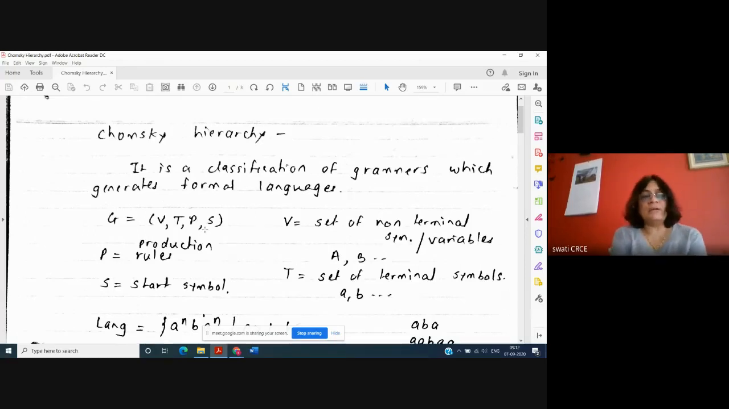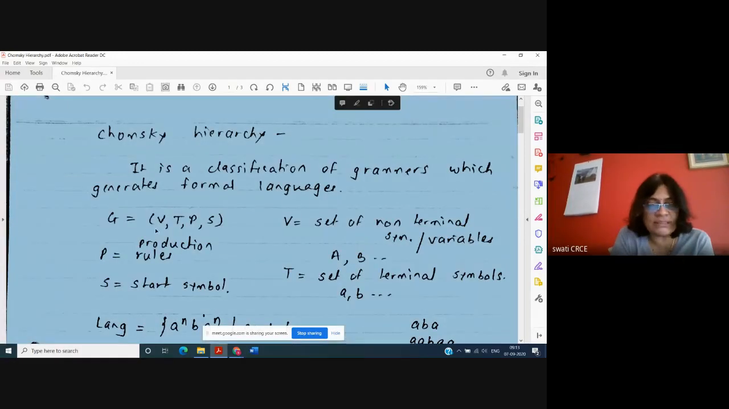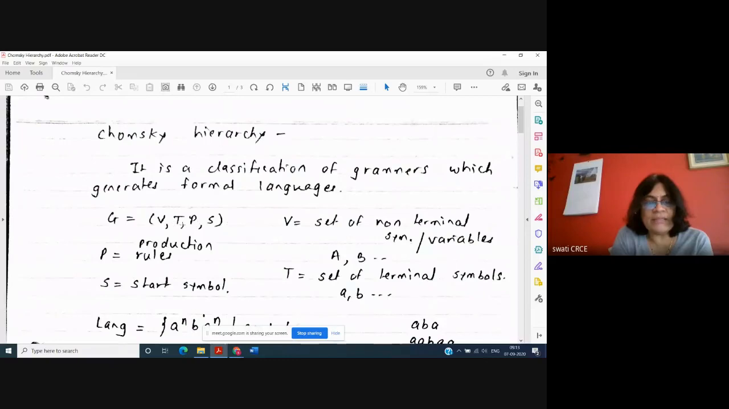G means grammar. Capital V means a set of non-terminal symbols, or a set of variables. V stands for variables. Then T stands for terminal symbols. Capital T is a set of terminal symbols. Then P is a set of production rules and S is a starting symbol. You can note this down. Capital G is a grammar. Capital V is a set of variables. All these V, T, P, S are sets.